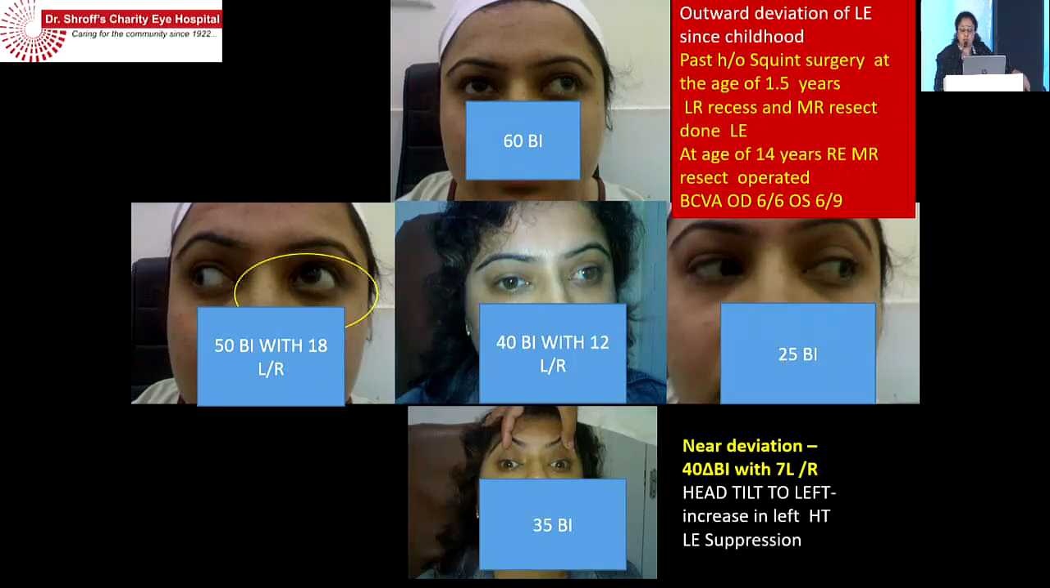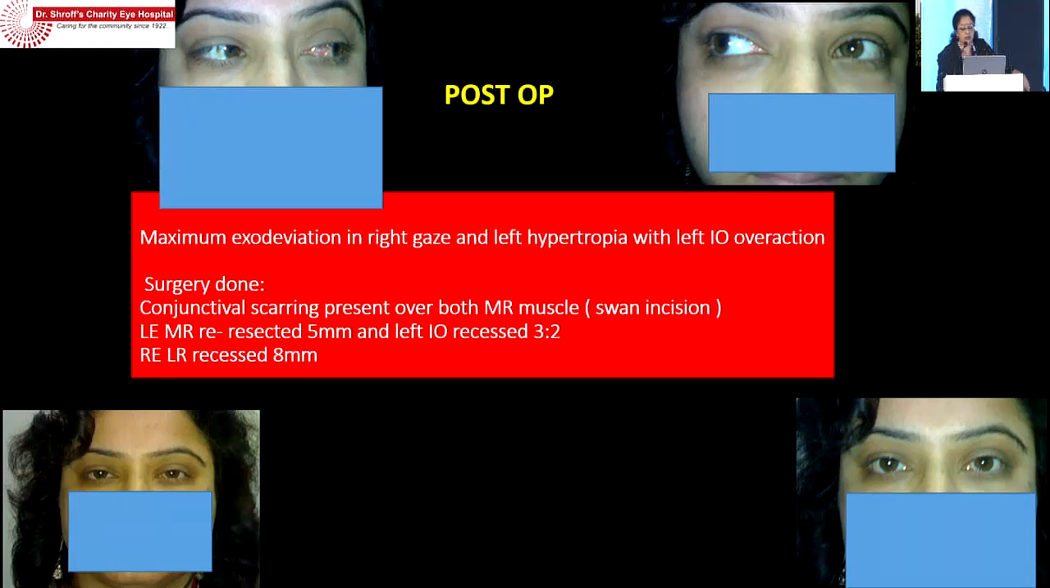So we need to touch also the obliques, like in this patient, the inferior oblique was not touched, and so there was a left hypertropia and only the recess resect was done. And so we need to go back and we should educate ophthalmologists that we need to touch the obliques and not leave it alone when you're doing a recess resect surgery. So in this patient, I had to go back and do, there was a scarring in both eyes, medial rectus was done, Swan incision was done.